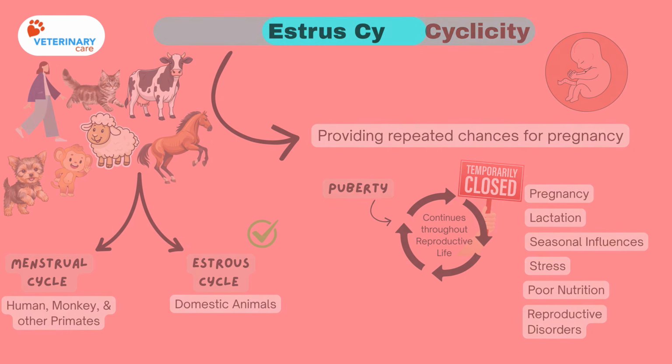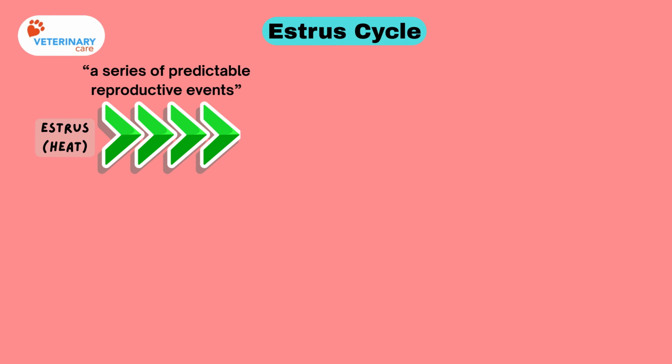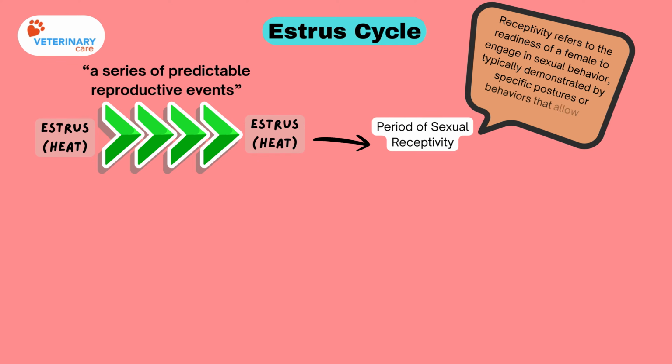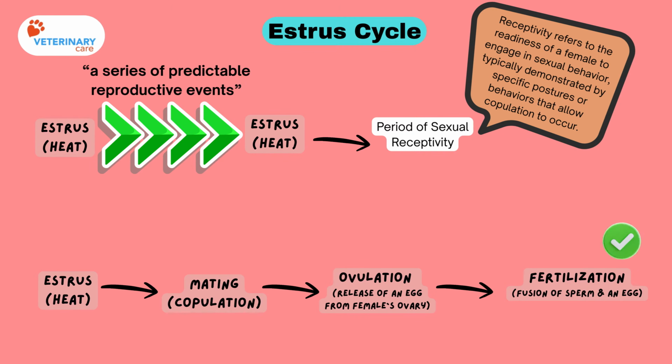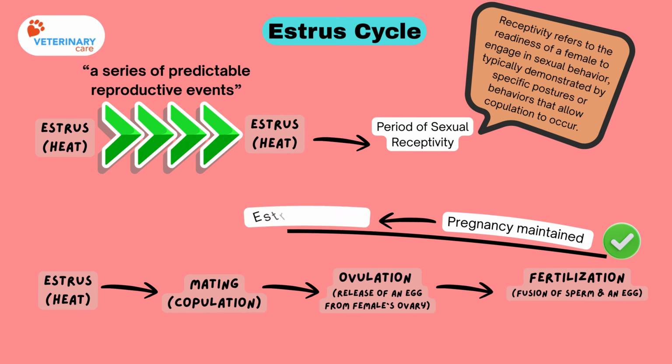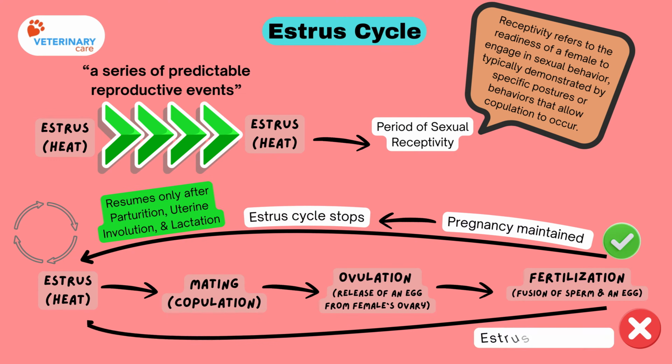The estrous cycle is a series of predictable reproductive events. It starts at estrus, commonly called heat, and ends at the next estrus. Estrus is the period of sexual receptivity. During this time, the female allows mating. After mating, ovulation occurs. If fertilization occurs, pregnancy is maintained, and the cycle stops temporarily and resumes only after parturition, uterine involution, and lactation. If fertilization does not occur, the cycle repeats.